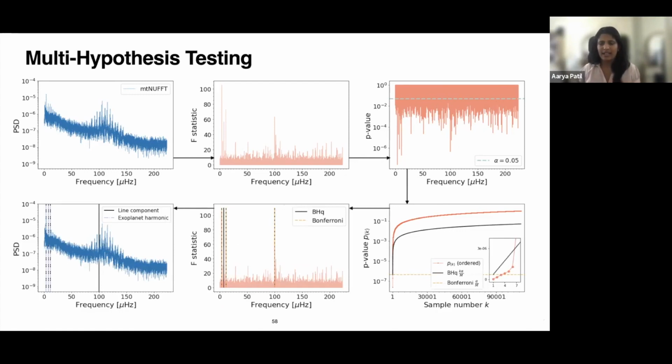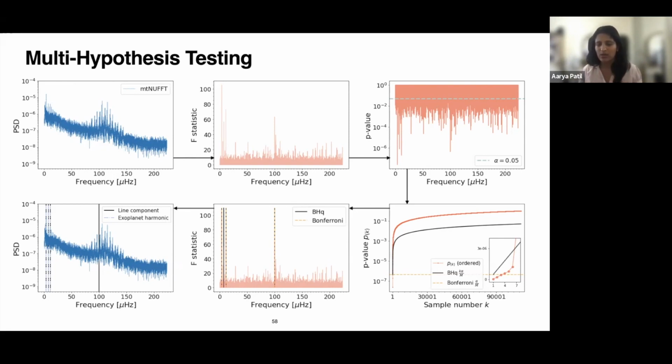The idea is that if you're testing if a particular test is true at one single frequency, that's fine. But if you're doing it over thousands of frequencies, then you might run into the problem of having too many false discoveries. And so we use some correction factors.